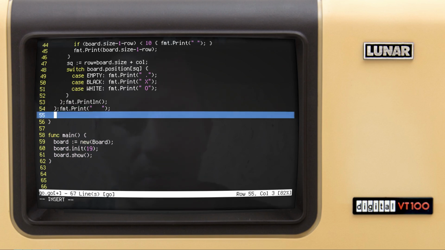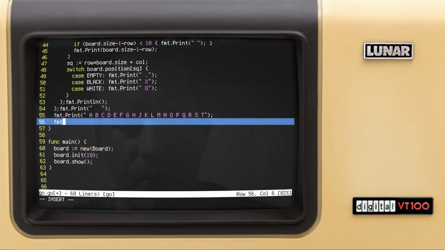And then I do fmt.Print, and here we want A, B, C, D, E, F, G, H. No I. We skip to J, K, L, M, N, O, P, Q, R, S, T. So that's the GTP standard, so we should follow it. Otherwise, the communication between our program and the GUI would be broken, because it would be essentially talking about different moves. So this is not going to work.